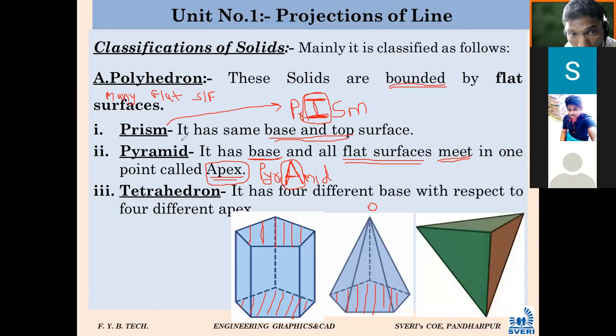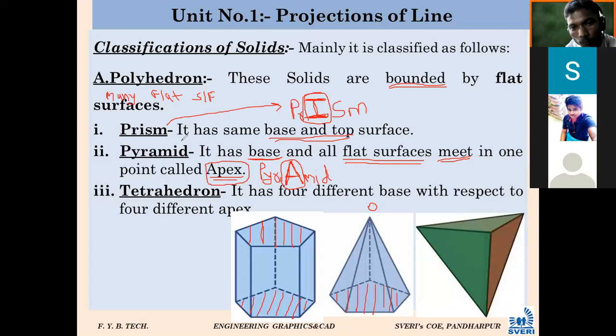हे आजच्या very basic हे graphics ची ABCD आहे. This is the ABCD of graphics. If you do not know this ABCD, you cannot proceed further. मी अजून सांगतोय, जर ही ABCD तुम्हाला माहित नसेल तर पुढे तुम्ही काही करू शकत नाही. Because in the problem statement it is mentioned, suppose, draw the projection of a pentagonal prism having this dimension, whatever dimension.